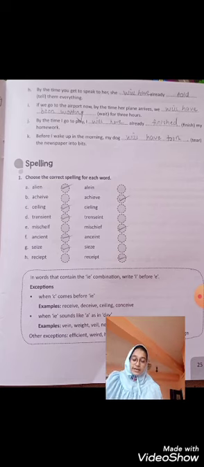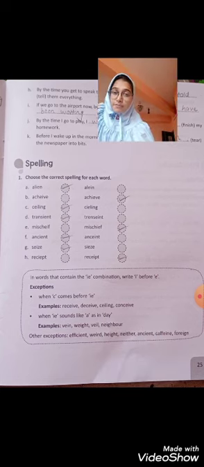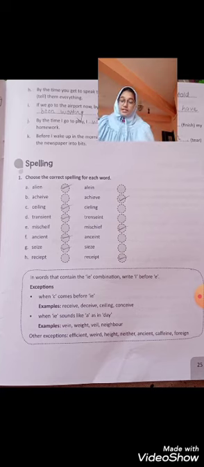Moving ahead to spelling on page number 25 of your textbook. Choose the correct spelling for each word. Here, let us revise. We have already discussed this activity in our course book. This point has already been discussed, how do we understand when IE comes and when EI comes. So let us have a quick revision.